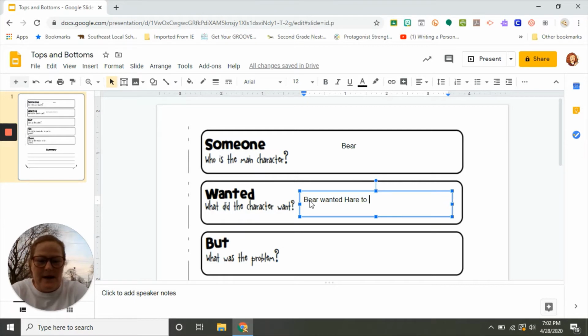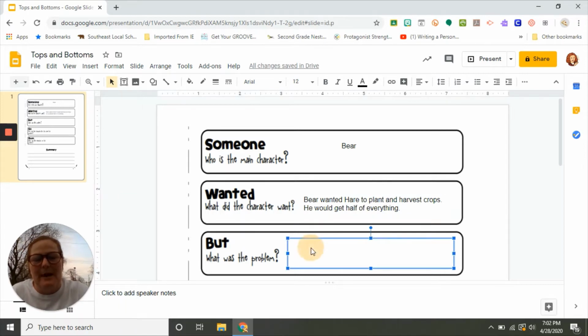So Bear wanted Hare to plant and harvest crops, and then that way he would get half of everything. Isn't that what he wanted? Even though it was Hare's idea, that is what Bear wanted.